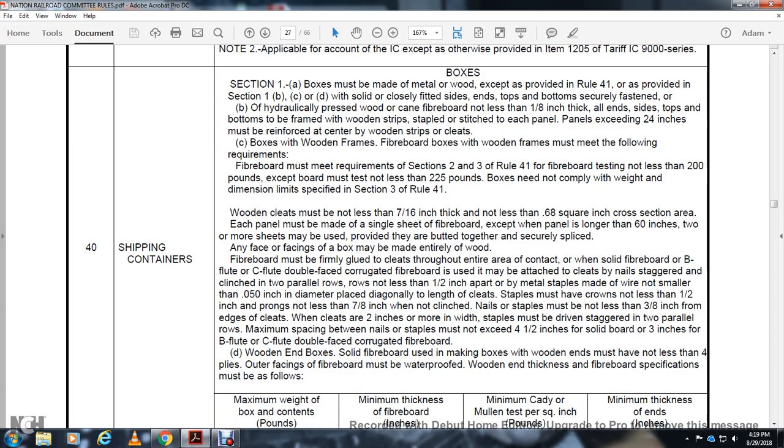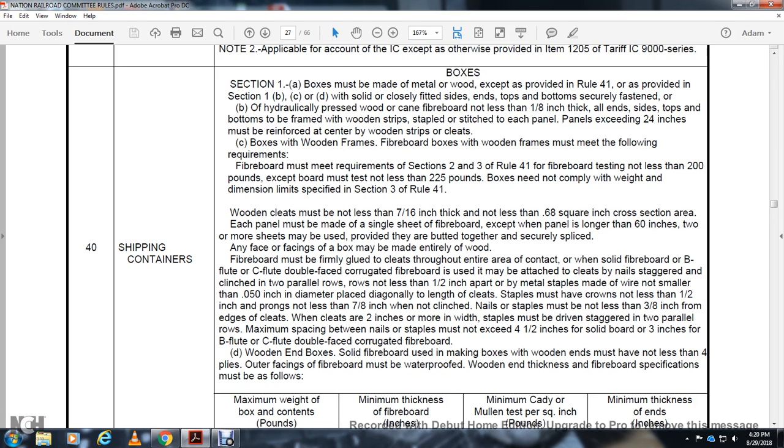Wooden cleats not less than 5/16 of an inch thick, not less than 0.68 square inch in cross-sectional area. Each panel must be a single sheet of the fiber board, except for a panel longer than 60 inches, which may be made of two or more sheets butted together and securely spliced. Any face of the box may be made entirely of wood.